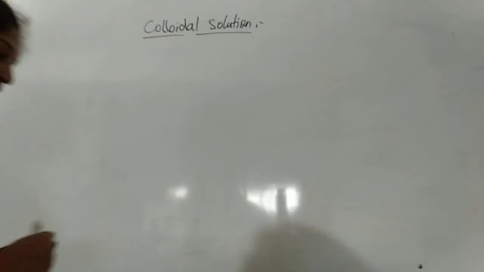What is this colloidal solution? It is also a heterogeneous mixture in which the size of the particles lies between those of a true solution and a suspension.